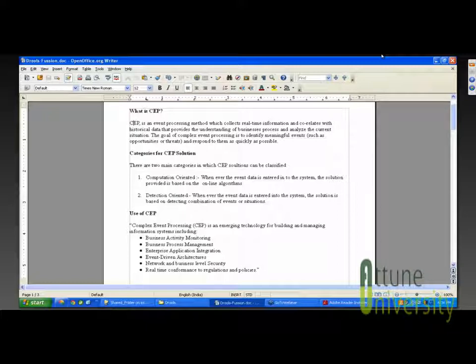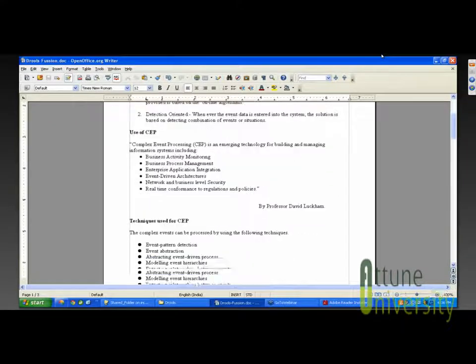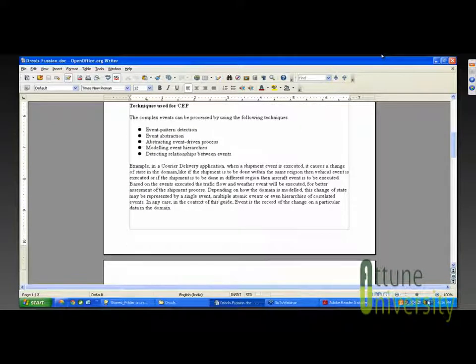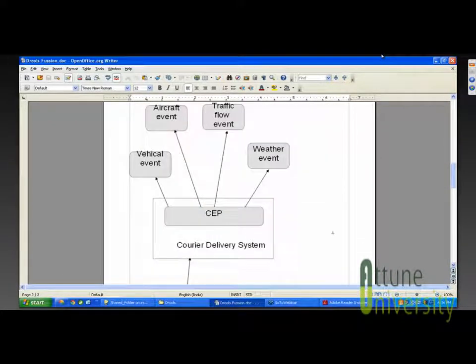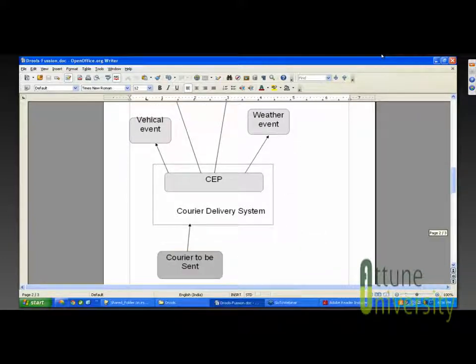Let's take an example of a courier service. This is a courier delivery system where the courier is sent to a particular courier service, and from there the service will identify each and every event.